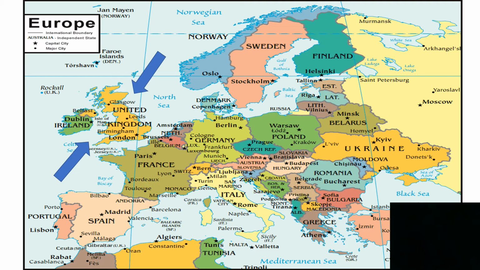How many continents were you able to name? Well done! We live in the continent called Europe. This here is a map of all the countries in Europe. We have got arrows pointing to the country that we live in, which is England, which is in the United Kingdom. Notice how the names of the countries are in capital letters, like Norway, Sweden, Finland, and the Ukraine.